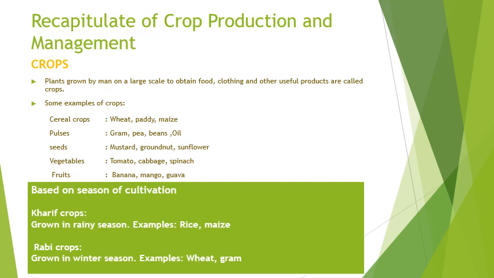Based on season of cultivation, the crops are mainly classified into two: Kharif crops and Rabi crops. First is Kharif crops, which are grown in rainy seasons. Examples: rice and maize. Next is Rabi crops, which are grown in winter season. Examples are wheat and gram.